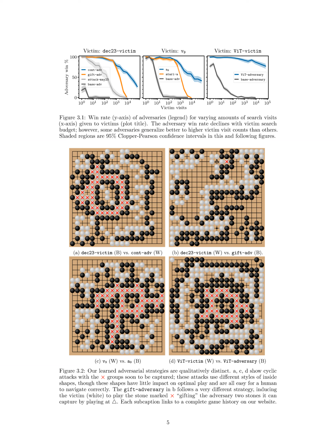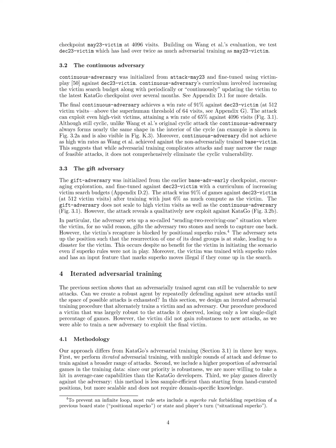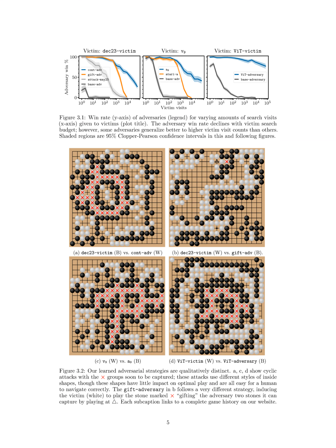This process is repeated for multiple iterations, with each iteration involving training the victim against the latest adversary, and vice versa. The victim is fine-tuned from the previous victim step, while the adversary is fine-tuned using victim play with a curriculum of checkpoints from the previous victim step. The training continues until the victim's win rate plateaus, or a set maximum compute budget is reached.